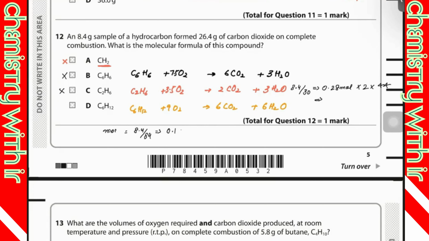0.1 mole multiplied by 6, because the ratio between C6H12 and CO2 is 1 is to 6. So I would be getting 0.6 mole of CO2. Then I'm going to multiply this by 44. What's the answer? 26.4. Exactly. So that's why the answer is D, because it's producing 26.4 grams of carbon dioxide.